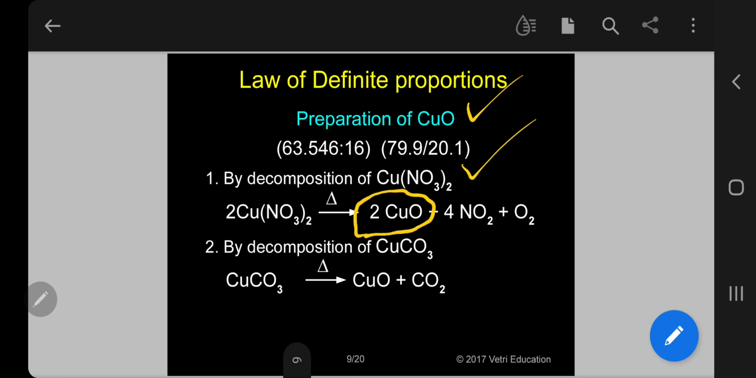2 moles of copper nitrate on decomposition give 2 moles of copper oxide, 4 moles of NO2 and 1 mole of O2. In the same way, by decomposition of copper carbonate, I get copper oxide 1 mole and carbon dioxide 1 mole. So in both cases copper oxide is commonly prepared, but the starting material and the method are different. But if you look in detail at the copper oxide structure, it is always combined in definite proportion: 1 atom of copper, 1 atom of oxygen.